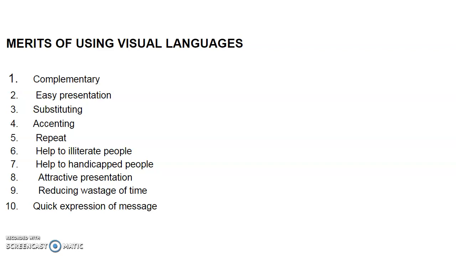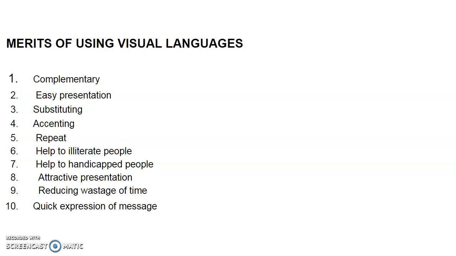Next one is assenting. So what is assenting? It is often used to assent verbal messages. So verbal tone indicates the actual meaning of the specific words. So for words we are using assents, right?